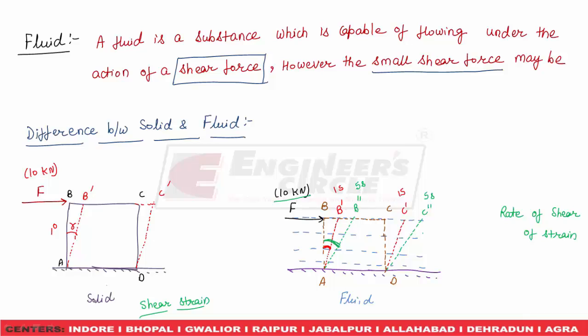But in case of solid, for a constant force of 10 kilonewton, the shear strain gamma will be constant, say 1 degree. So if we apply this force F for 1 hour, this gamma will not change, and hence we are concerned about shear strain in solid.